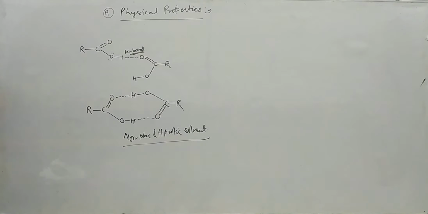Next point. Boiling point of carboxylic acid increases with increase in molar mass.